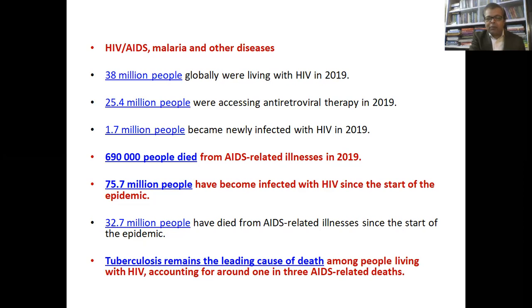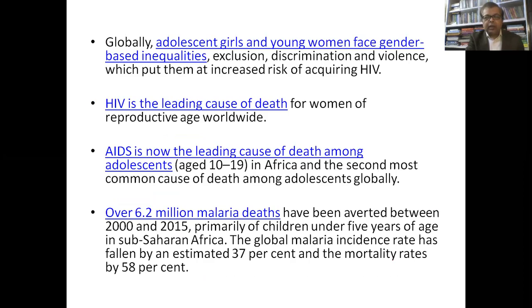75.7 million people have become infected with HIV since the start of the epidemic. So, tuberculosis remains the leading cause of death among people living with HIV. That means the problems are prevailing, and there are several numbers available which show us the state of illness, disease, and healthcare prevailing globally.